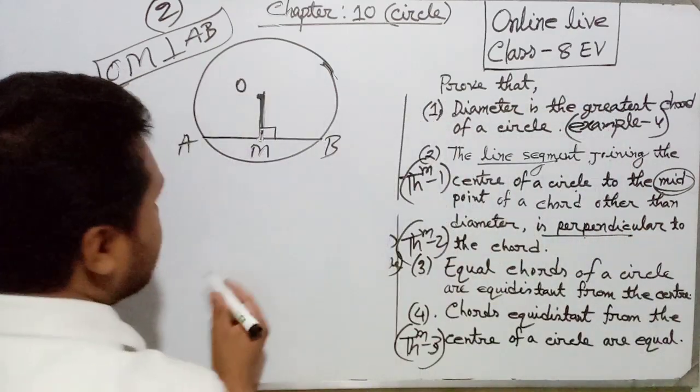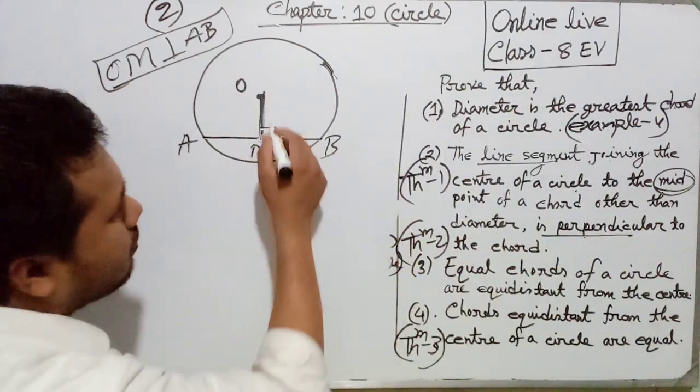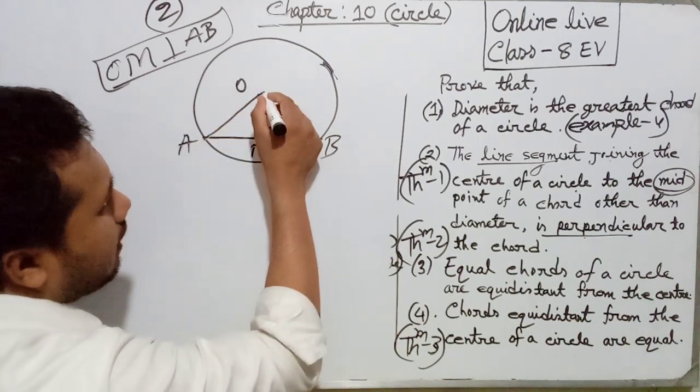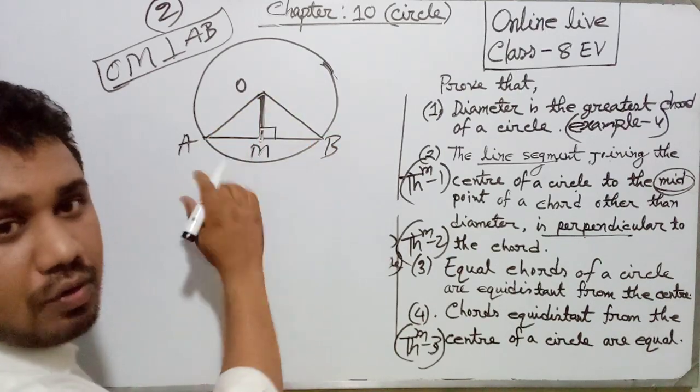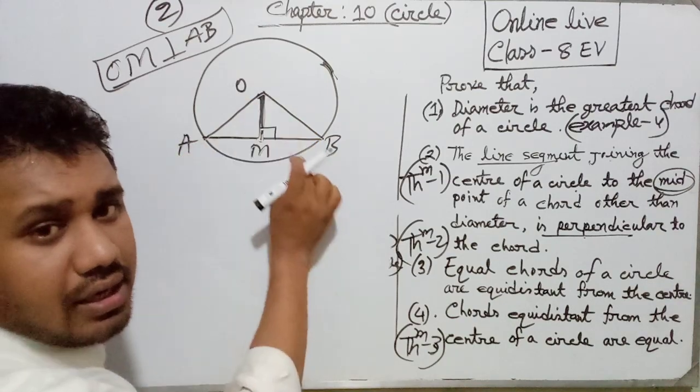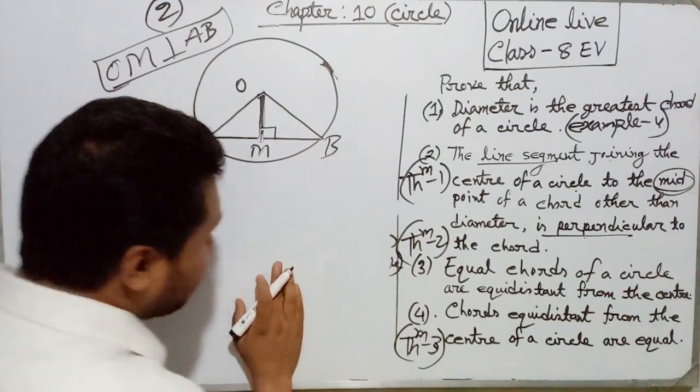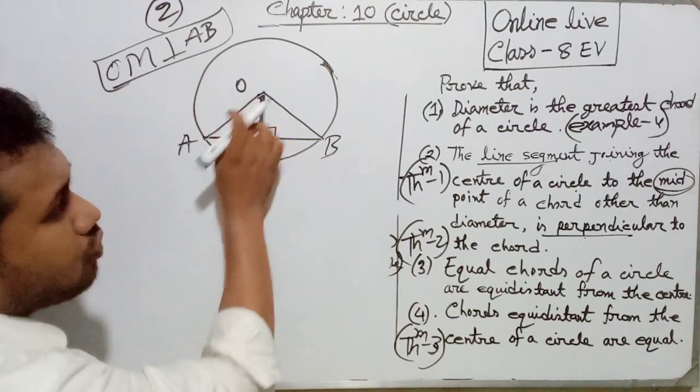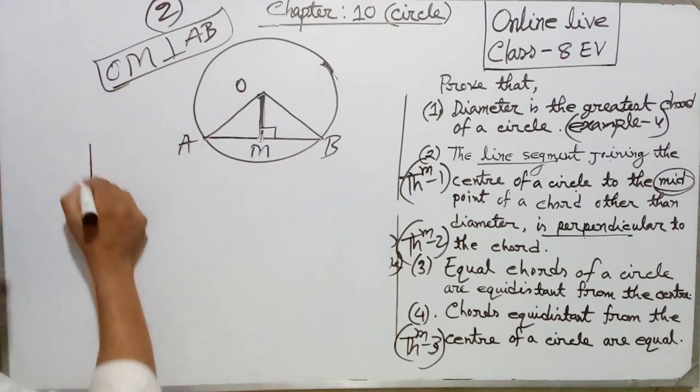Now dear students, construction. Suppose we join OA and OB. This is our construction, you will find it in your math book. Construction, join OA, OB. Now proof.